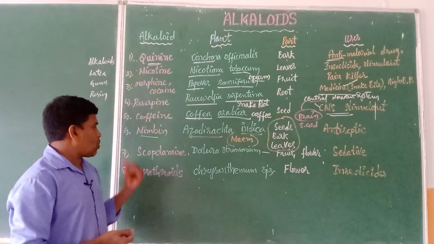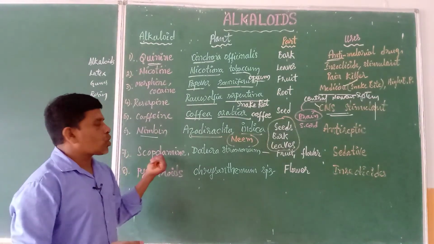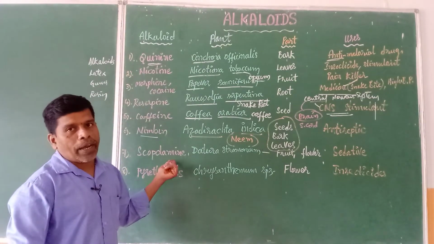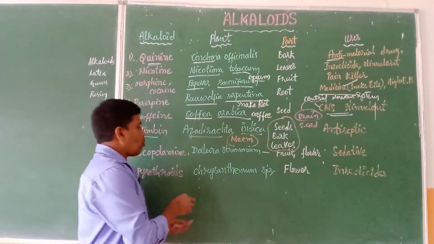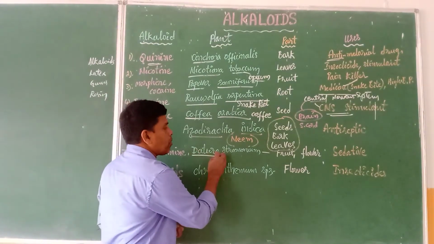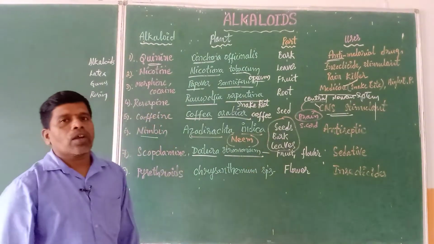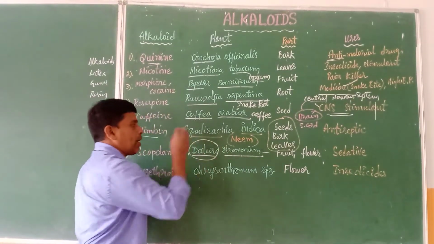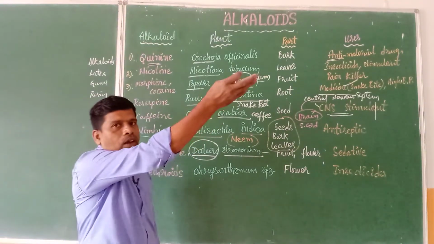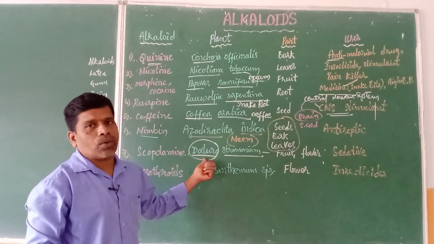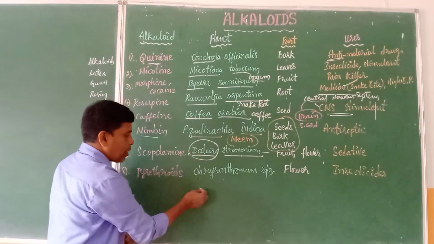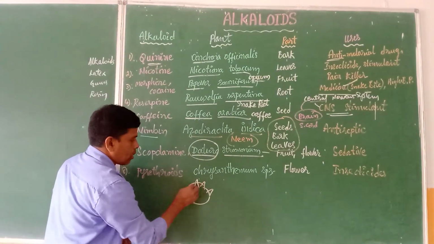Now moving to the next one, the seventh alkaloid, scopolamine. What is the name of the plant from which it is extracted? Datura stramonium, commonly known as the Datura plant, and we can almost see it outside on the roadside also. This type of plant is most commonly grown. Its fruit appears like this. It is called the thorn apple.